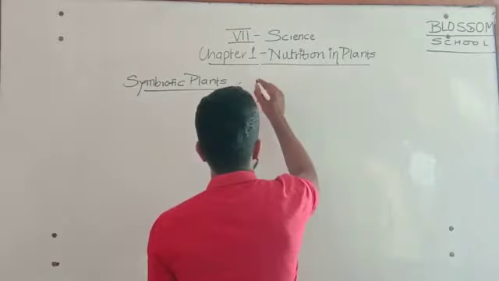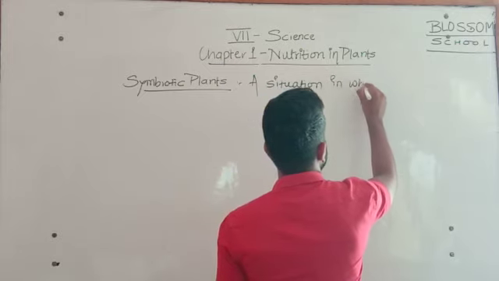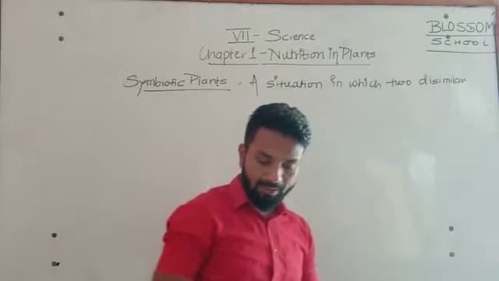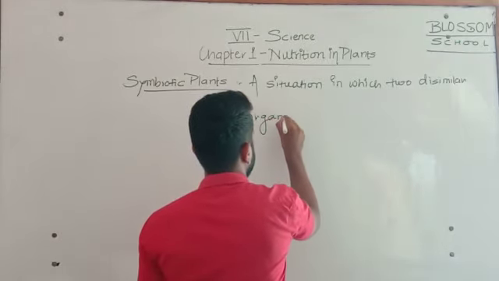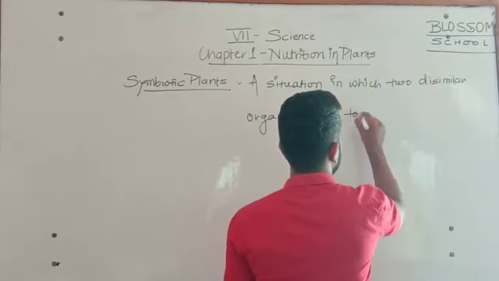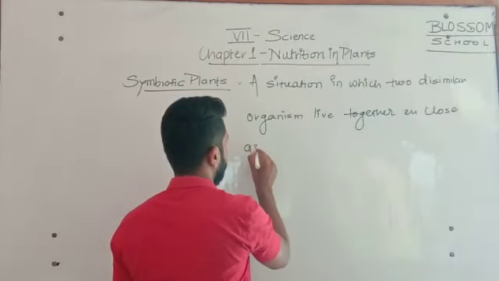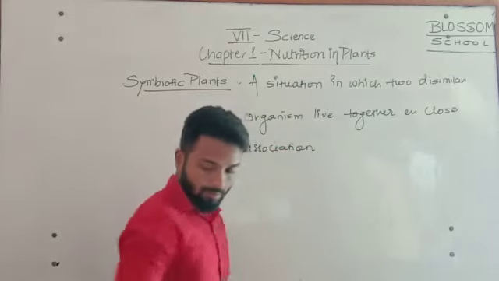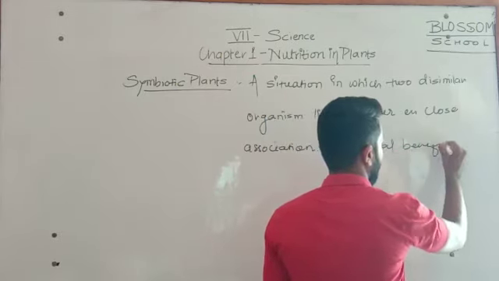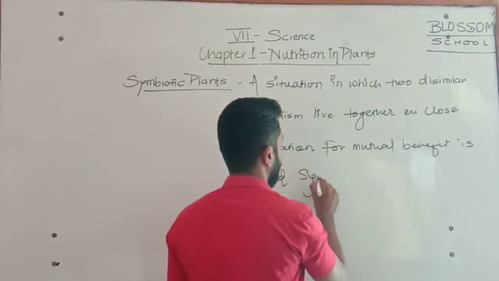So you can write: a situation in which two dissimilar organisms live together in close association or for mutual benefit is called symbiotic plant.